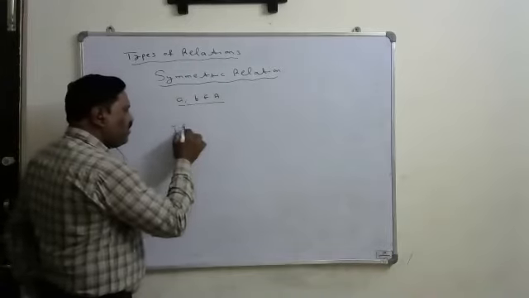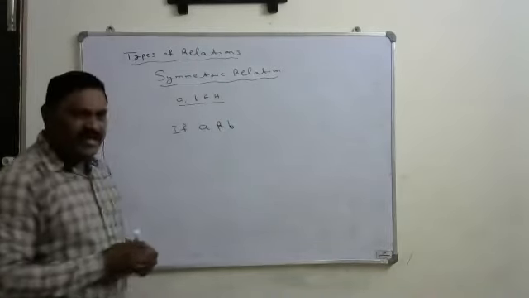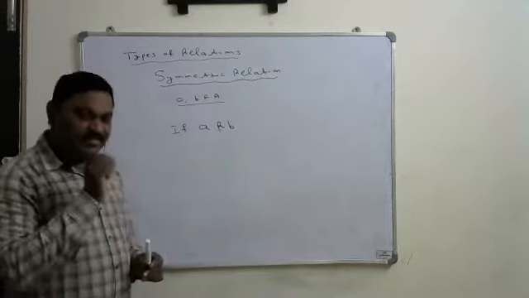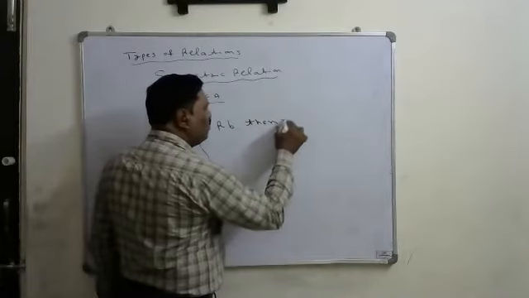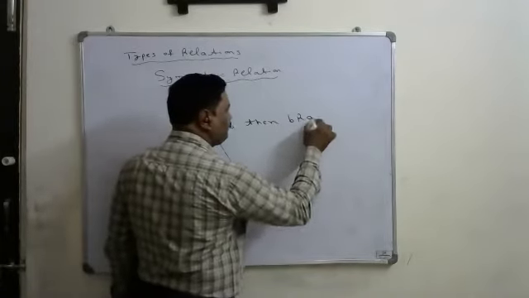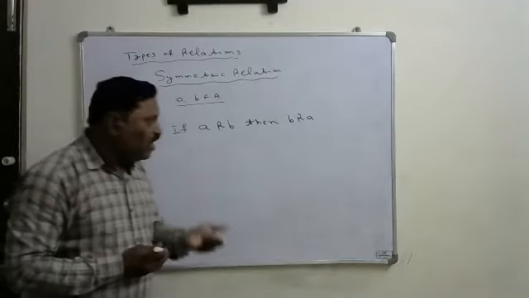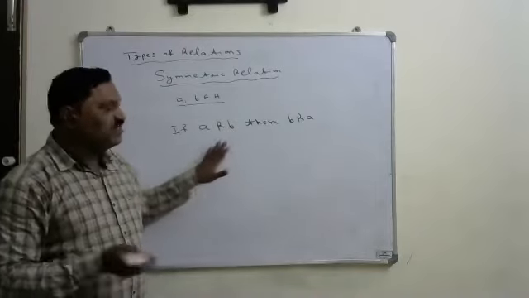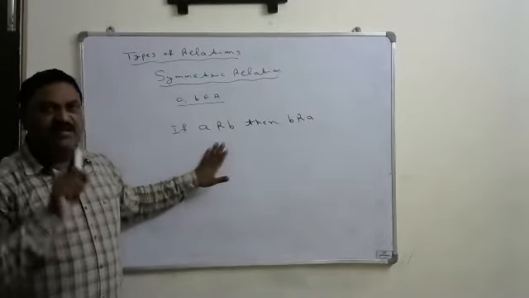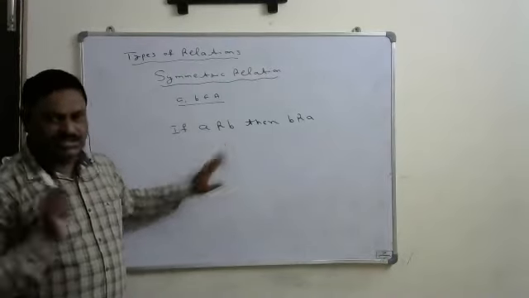Suppose if A is related to B, if A has a relation with B, then compulsorily B also should have the relation with A. If these two relations are there, then it is called the symmetric relation.